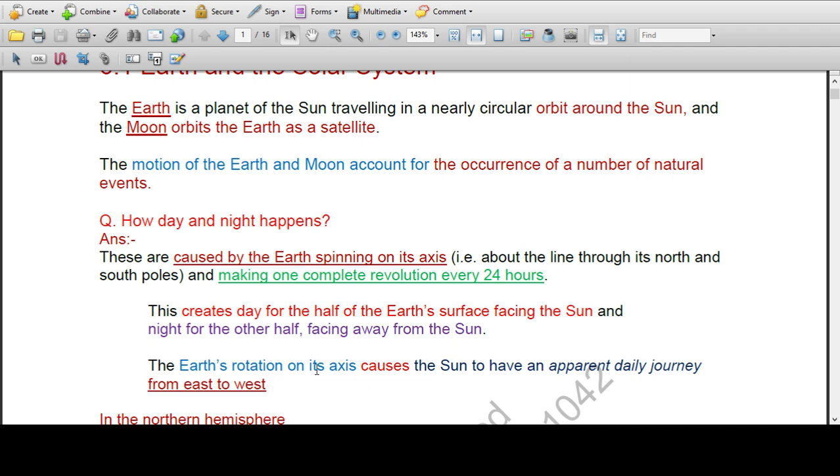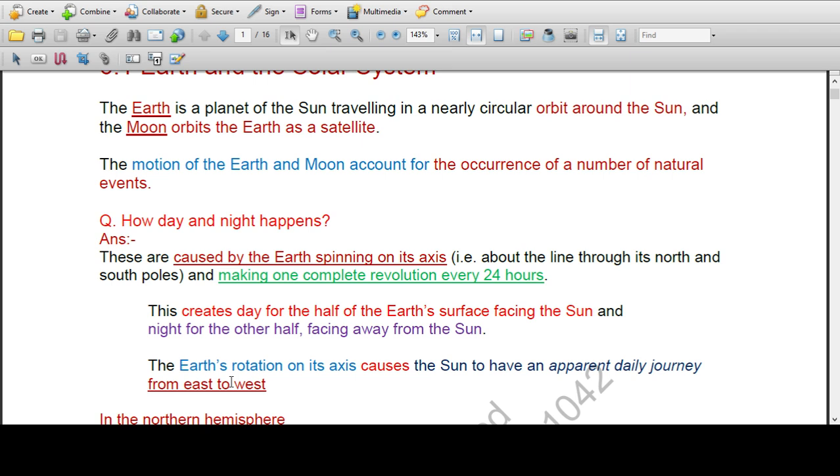So the Earth's rotation on its axis causes the Sun to have an apparent daily journey. Since we are on the Earth, we see that the Sun rises in the east and sets in the west. But actually the Sun doesn't revolve.